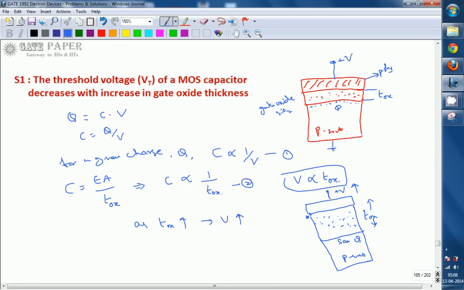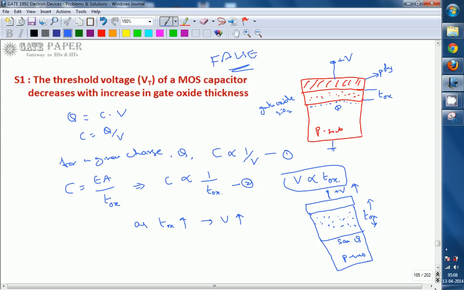So the threshold voltage also increases if TOX increases. The statement that the threshold voltage of a MOS capacitor decreases with increase in gate oxide thickness is wrong. By increasing gate oxide thickness, the threshold voltage has to be more. You must apply more voltage to make the on condition, and that is the threshold voltage. So this is false.